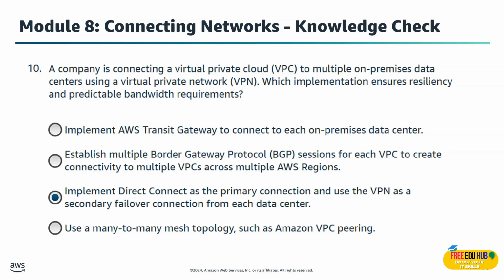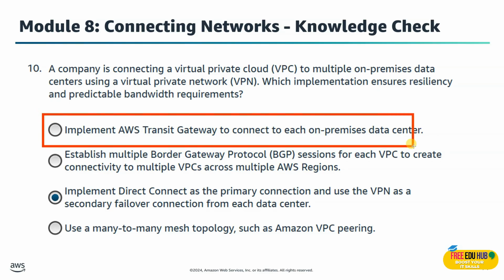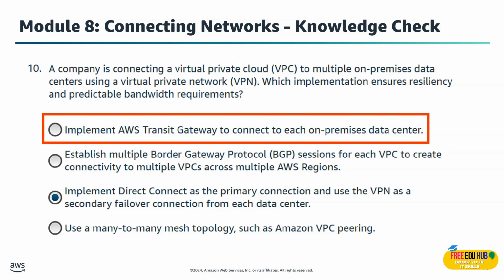This hybrid setup is the best of both worlds. Direct Connect gives you predictable bandwidth and performance, and VPN provides a secure backup over the internet if Direct Connect goes down. That's how you build resiliency and high availability for multi-site connections. Now let's explore other options. Implementing AWS Transit Gateway to connect to each on-premises data center is not the right option because Transit Gateways help manage VPCs, not on-premises links directly.